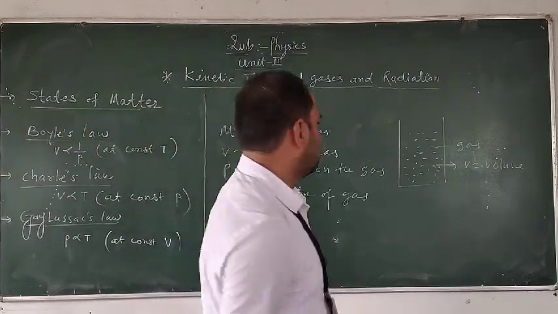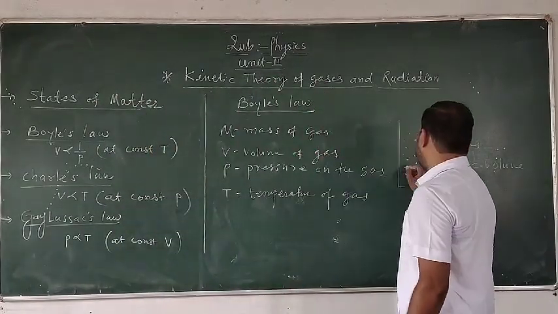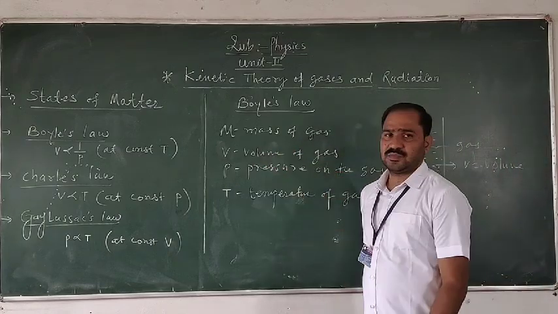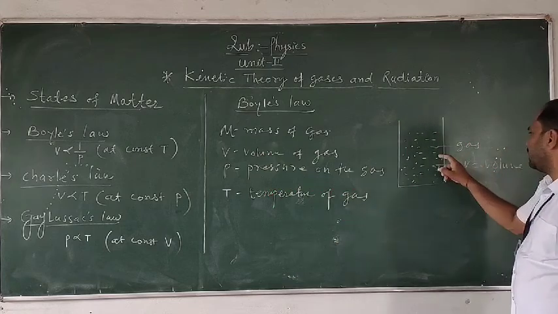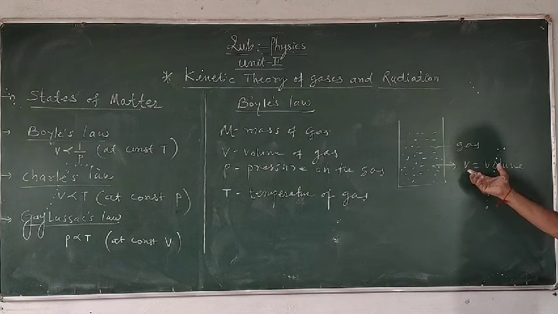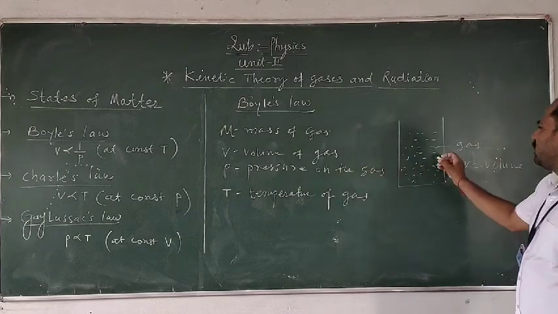Now we have considered a definite amount of gas having mass M. V is the volume of the gas, which is contained in the container having the volume V. P is the pressure of the gas.